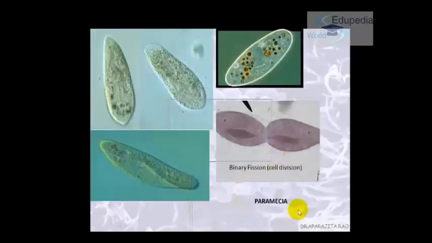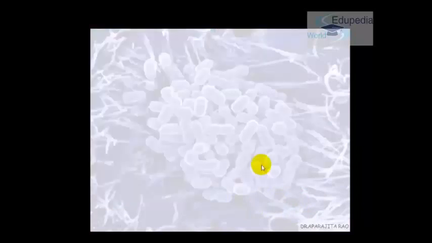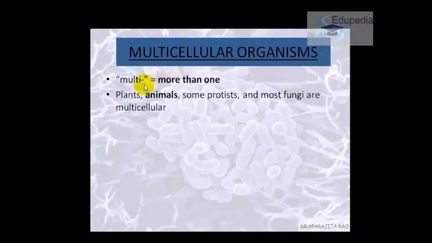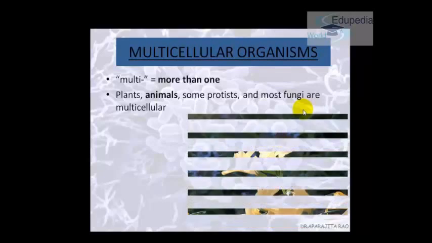This is paramecia. Paramecia or paramecium is also a single-celled or unicellular organism. One of the very common MCQ questions is, how does the paramecia divide? It divides by binary fission. Now we'll do multicellular organisms. We already know multi means more than one. So examples are plants, animals, some protists, most fungi. They are all multicellular in nature.